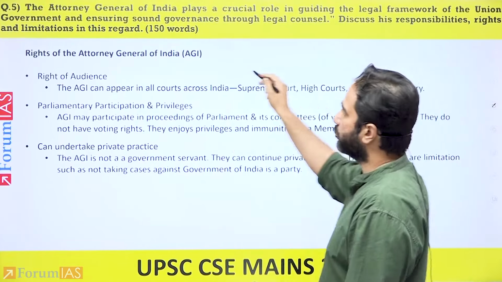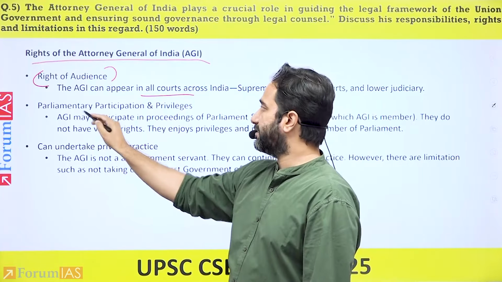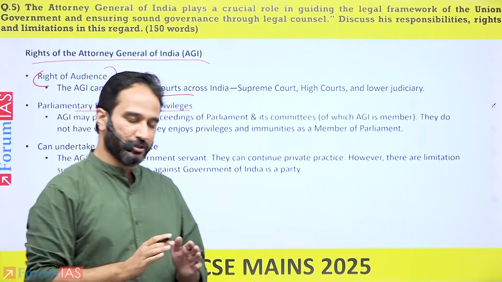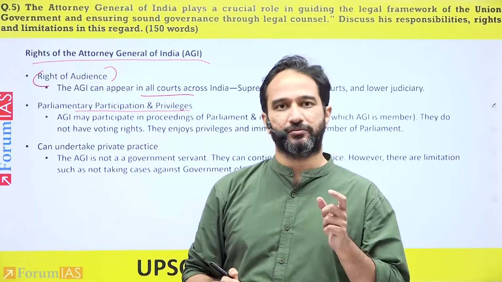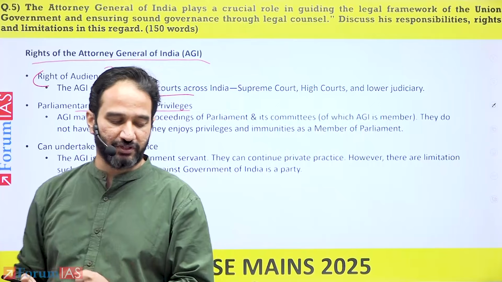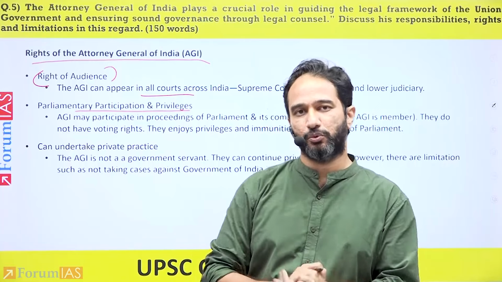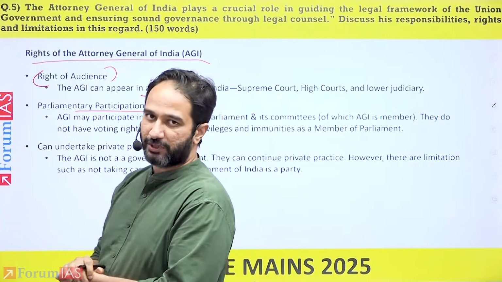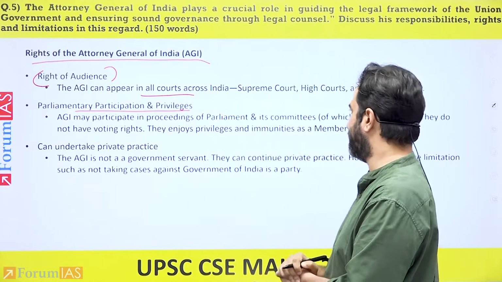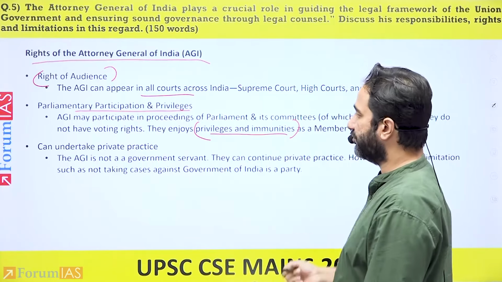Right. Then you also talk about the rights of the Attorney General of India. He has the right of audience in all courts across India. He has the ability to participate in the proceedings of the parliament and parliamentary committees. He can only participate in those parliamentary committees in which he has been made a member by either the Speaker of the Lok Sabha or the Chairman of the Rajya Sabha and not others. The Attorney General does not have the right to vote in either the parliamentary committees or within the houses of the parliament, either Lok Sabha or Rajya Sabha, but he can participate in proceedings. He also enjoys the same privileges and immunities as a member of parliament.